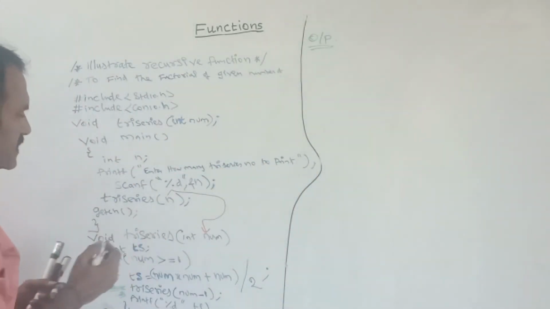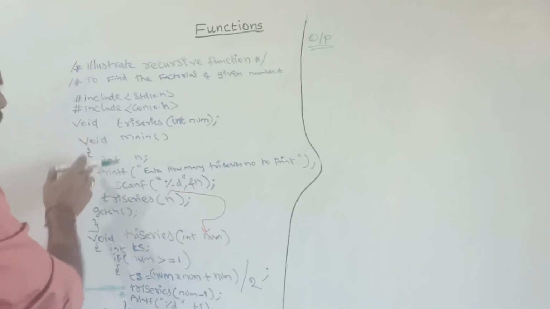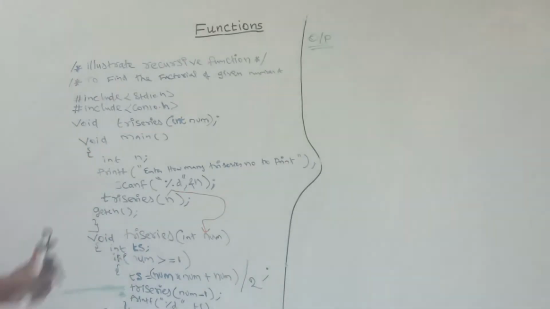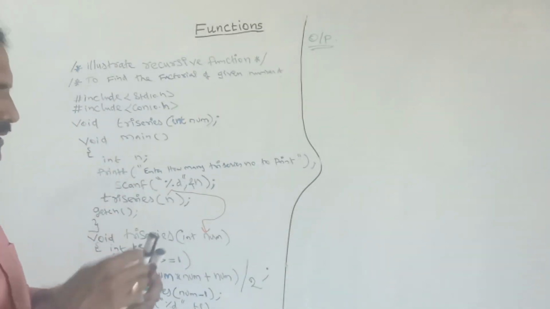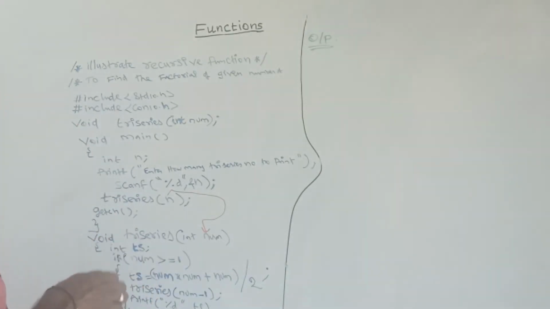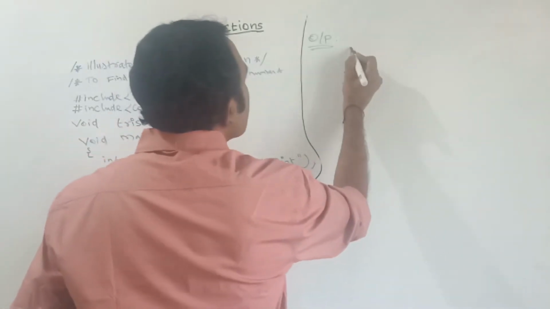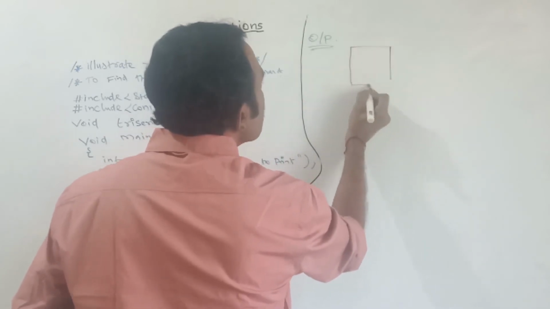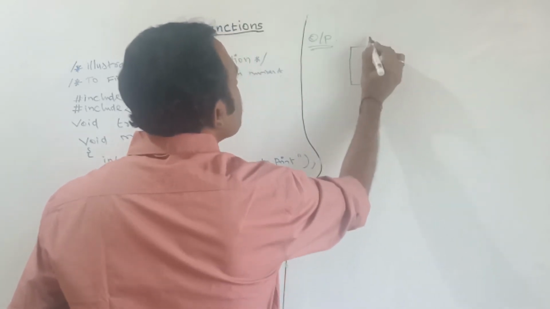See, at the very first time when the controller comes here, the frame set will be created for the main function, in the stack memory. This is the main function.